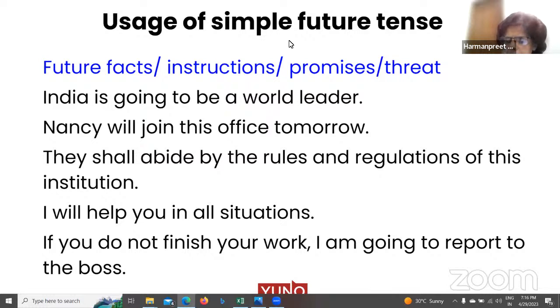Can you give me one example of a threat? If you don't listen to me, I will not give you chocolate, or I will not allow you to watch TV. Okay. Or very simply, I will punish you. So these are the simple usages of future tense, where we use it like a future fact, instruction, promise, or a threat.